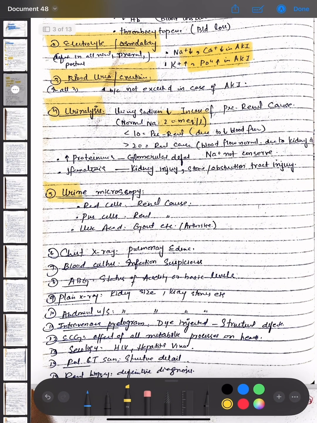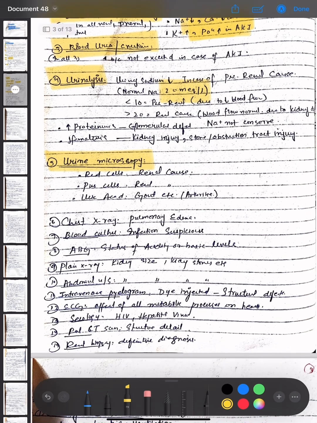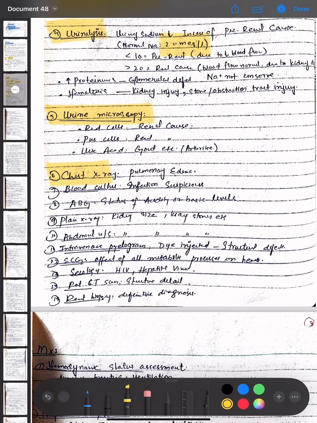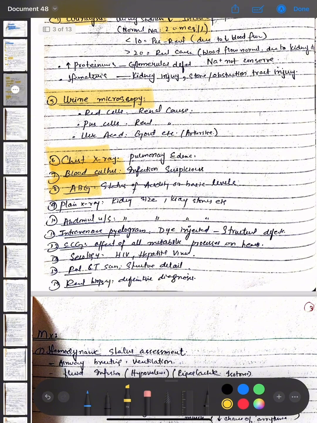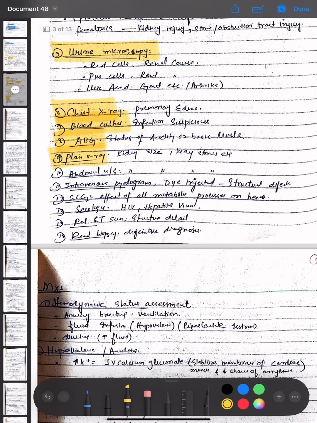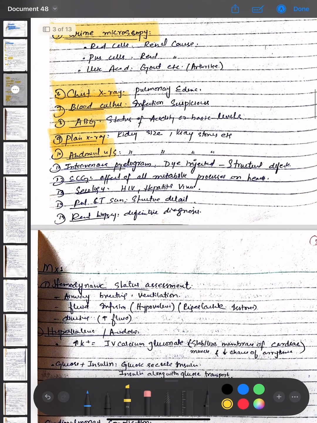Then urine microscopy is done, where red cells indicate a renal cause, pus cells indicate a renal cause, and uric acid is due to gout, etc. Chest X-ray is done for pulmonary edema. Blood culture is done for suspected infection, and ABGs are done for acidic or basic states. Plain X-ray is done for kidney size and kidney stones. Abdominal ultrasound is done for kidney size and kidney stones.